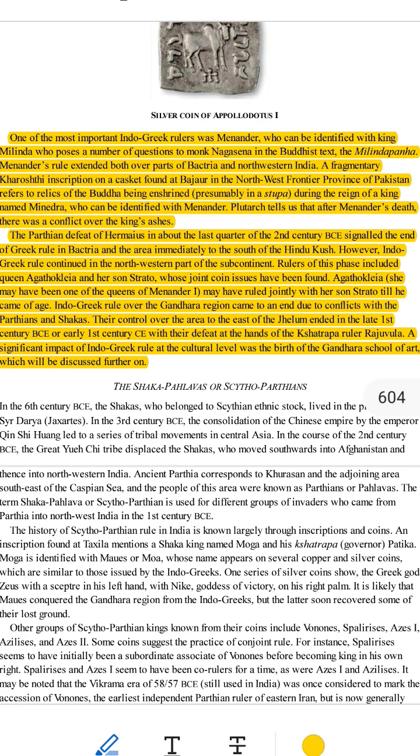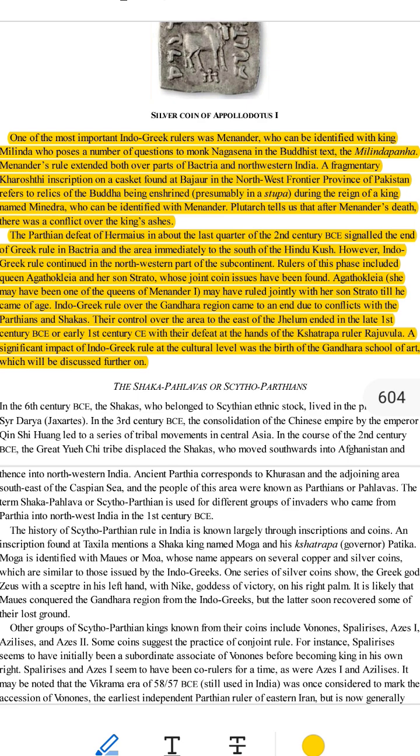Evidence about Menander. 1. Buddha's relics in Bajaur, now in Pakistan. Archaeologists found a special casket, a box. The box has writing in an old script called Kharoshthi. It says that during the rule of a king called Menendra, likely Menander, relics of the Buddha were kept in a stupa, a Buddhist shrine. This shows Menander was connected to Buddhism.